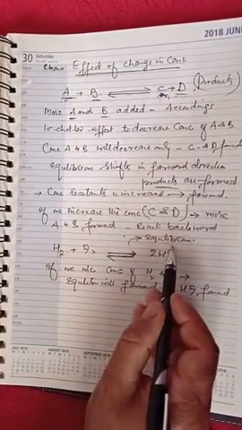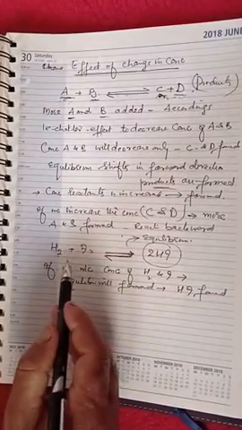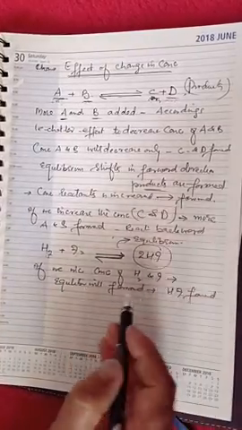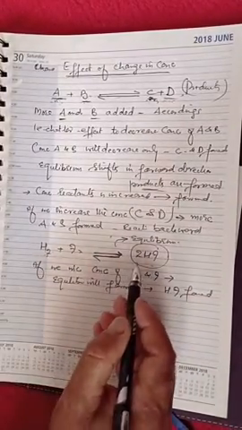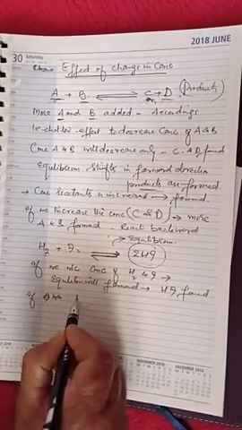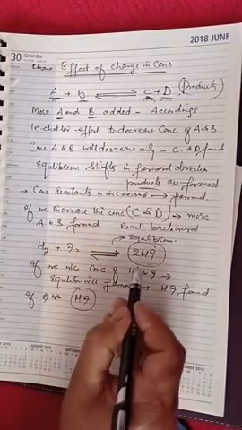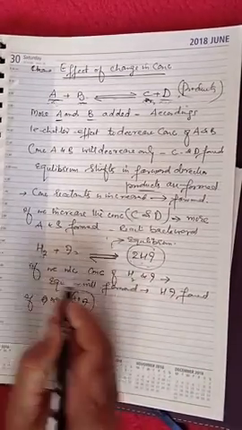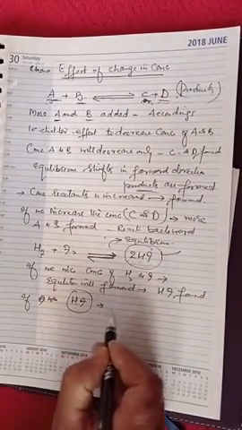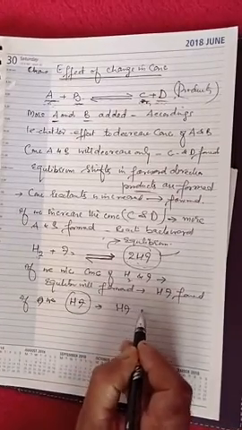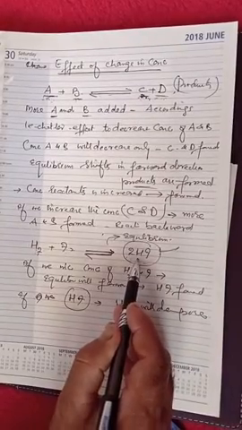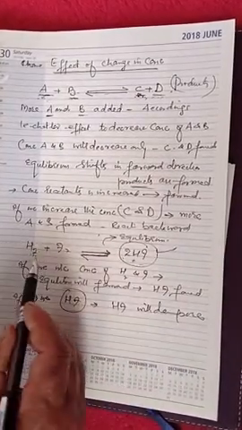Again, if we add HI, now we had reactants which made the product. Now we have added the product, hydrogen iodide. So what will happen if we add hydrogen iodide? Equilibrium will shift in the backward direction. That means decomposition of hydrogen iodide takes place. So if we add more HI, HI will decompose, because the effect will be to decrease the concentration of HI. That will decrease only when it decomposes, giving hydrogen and iodine.